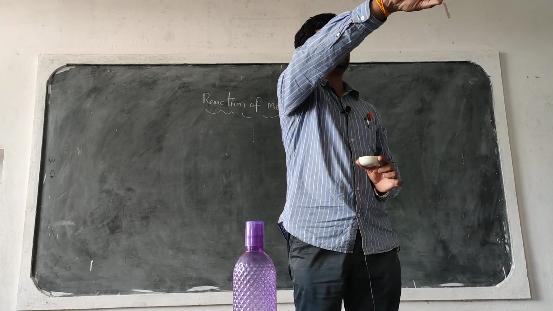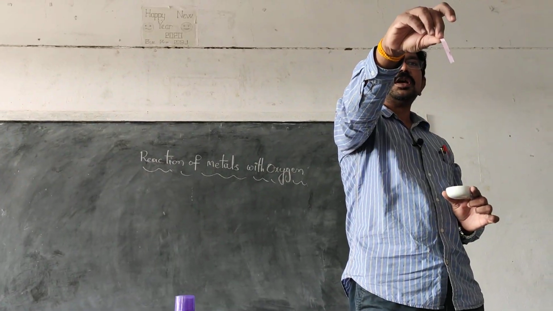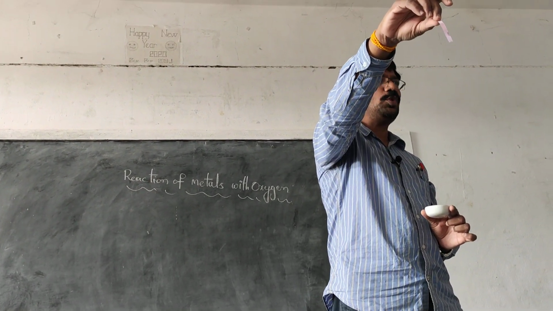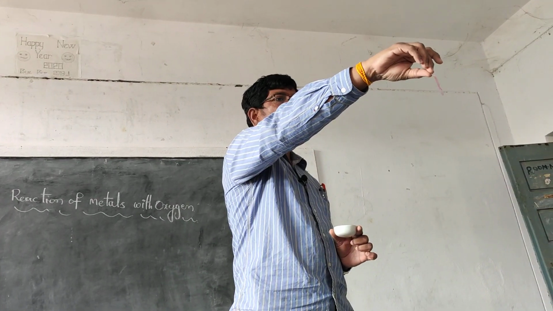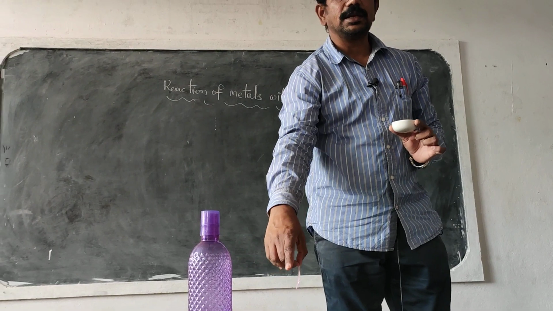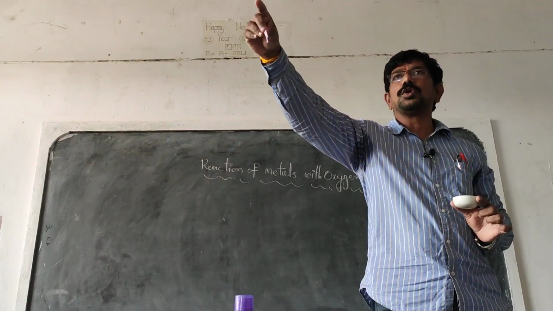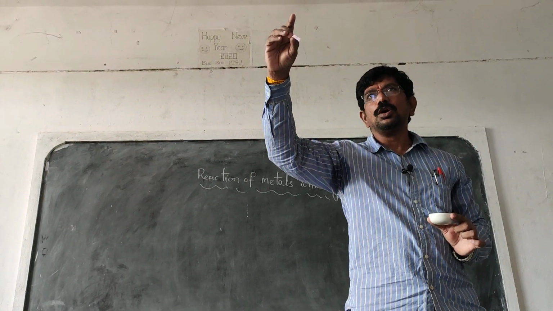Do you find any change? Any change? Red or blue? It is changing to blue gradually. Observe this. A slow reaction is taking place, because magnesium hydroxide is a weak base. It changes to blue color. Red litmus paper turns to blue color.